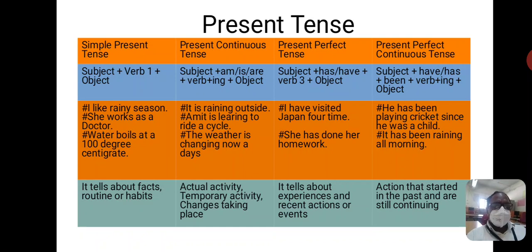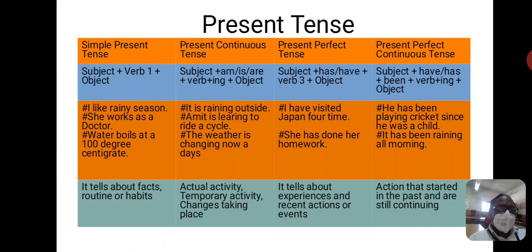Let's see about present perfect tense. It tells about experiences and recent actions or events. I have visited Japan 4 times. Or, she has done her homework. In these two sentences, it's about experiences or recent actions. The structure for this kind of tense is subject plus have or has plus V3 form of the verb plus